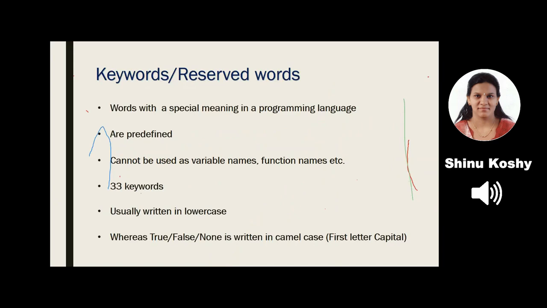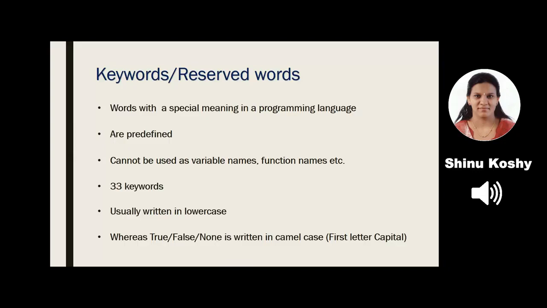Now we look at some of the basic concepts of Python programming which are necessary in order for you to do the lab cycle. First, we look at what is keyword or reserved word. Now, these are words which have a special meaning in a programming language. We cannot use it for any other purpose. Let us take an example. So, in the English language, we have book. It has a specific meaning. We have all the terms with a specified meaning.